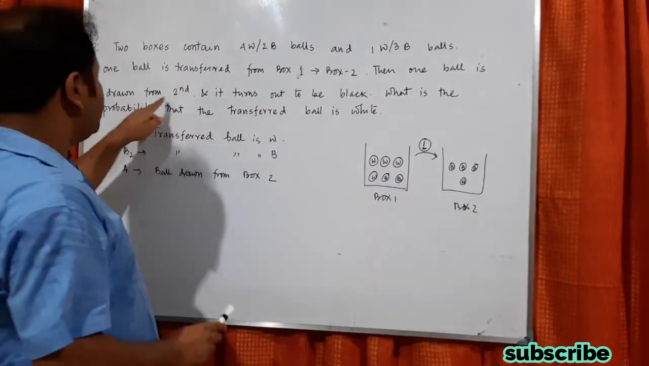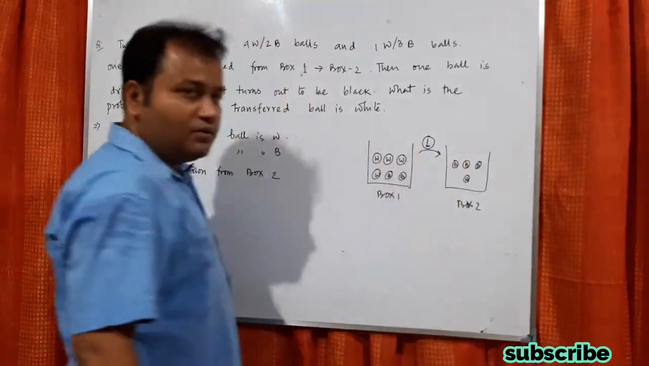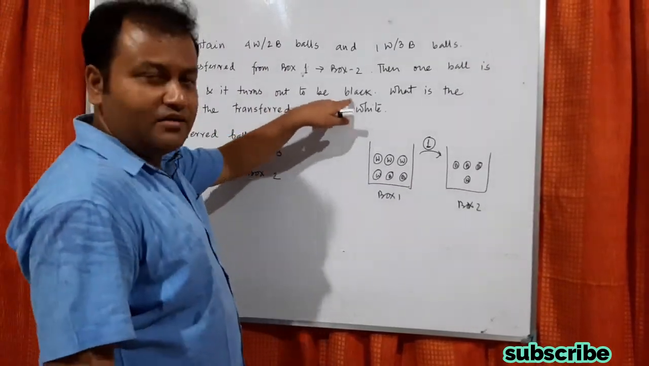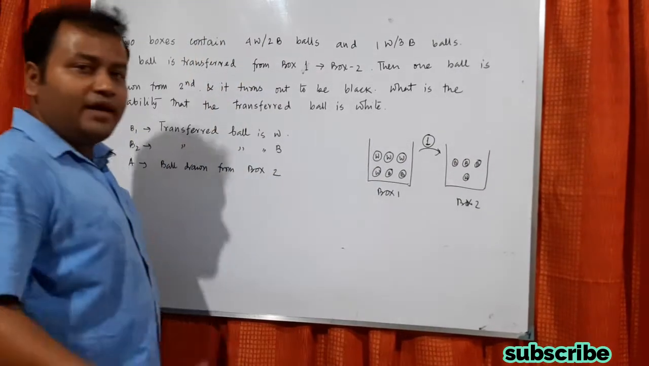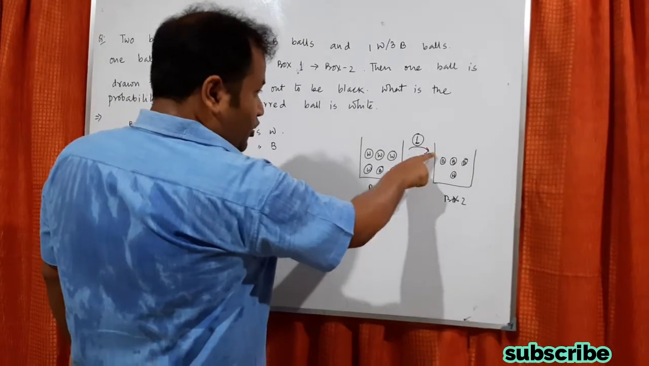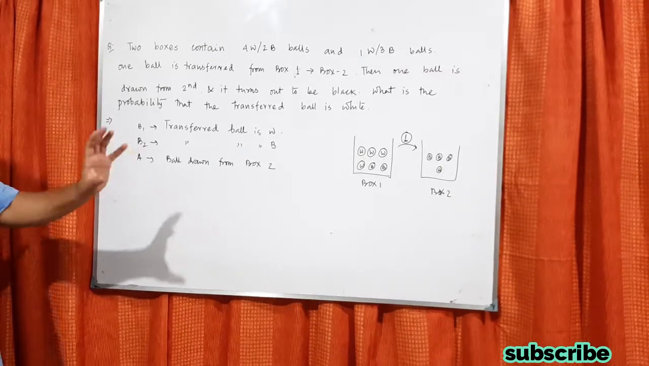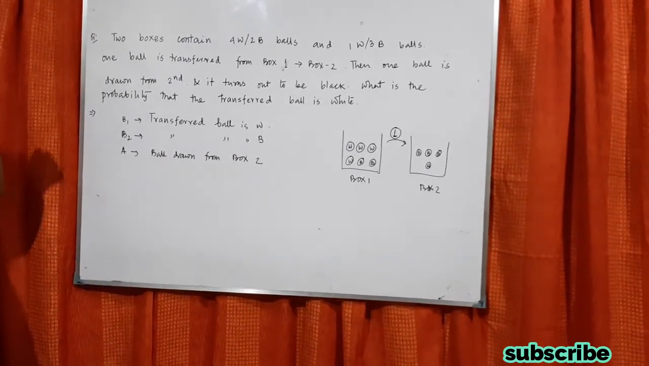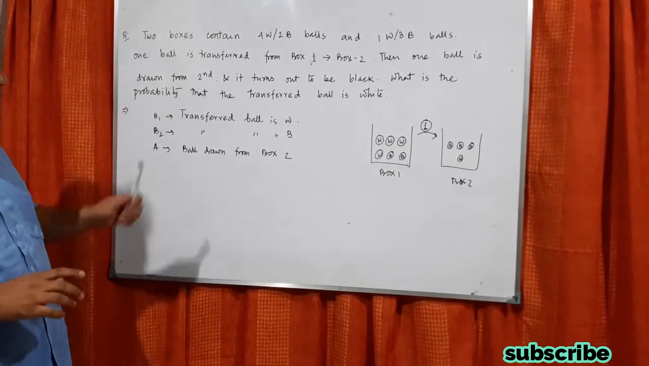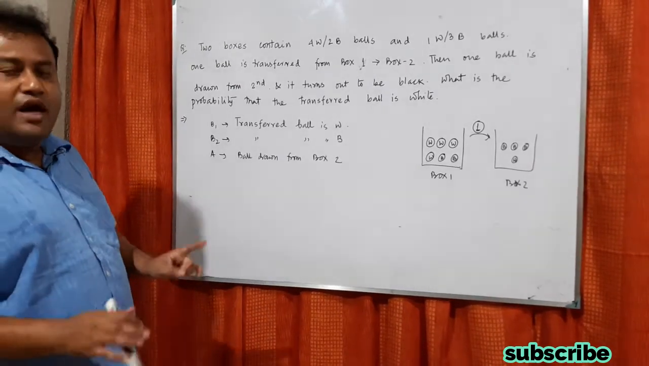Then one ball is drawn from the second box. After transferring one ball, we take out one ball and it turns out to be black. Now what is the probability that the ball we transferred is white? This problem is not very easy, but as per Bayes theorem it will be easy. When this kind of problem comes, you have to understand what information is given to you and what you have to find.